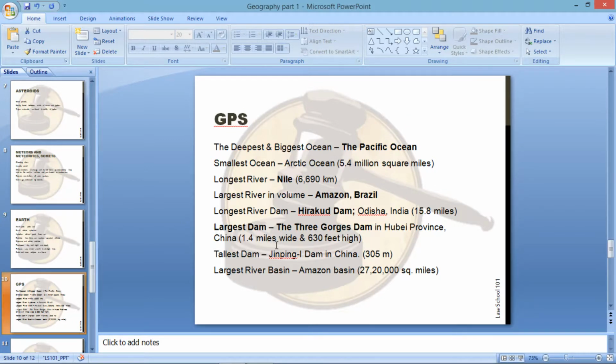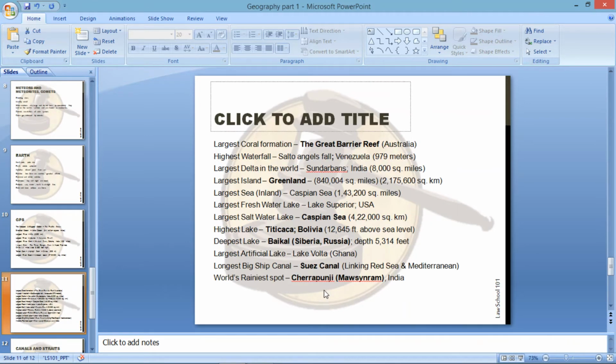the tallest dam is Jinping I Dam in China, the largest river basin is the Amazon Basin. Also, the largest coral formation is the Great Barrier Reef, and these are all important superlatives that can be asked under rivers and canals. And after that, you can remember these things: the highest waterfall is Salto Angel Falls, the largest delta in the world is